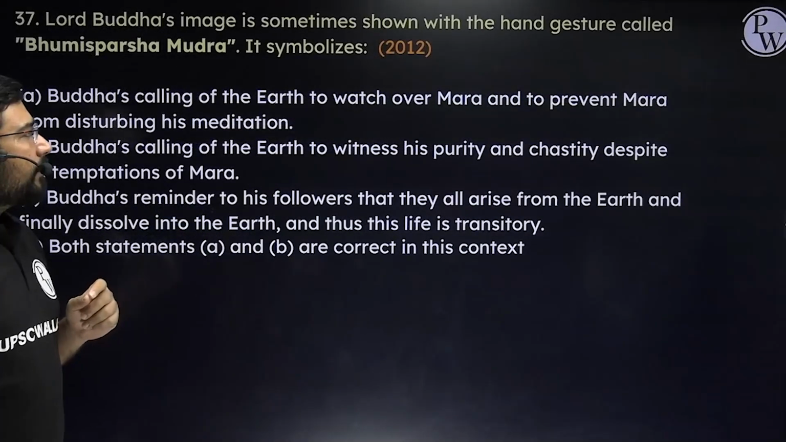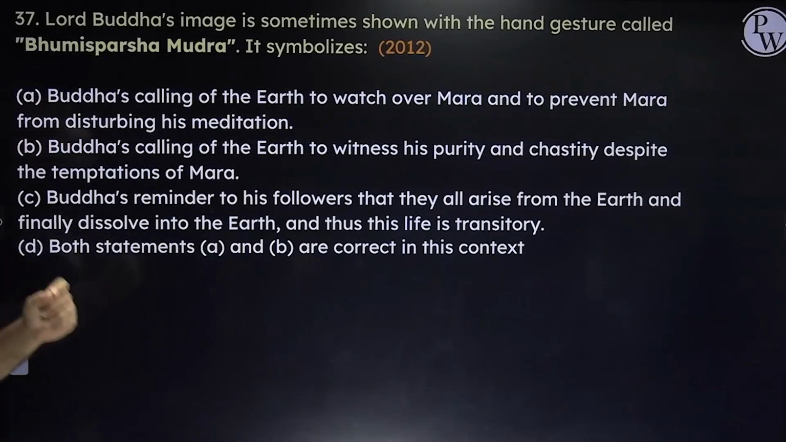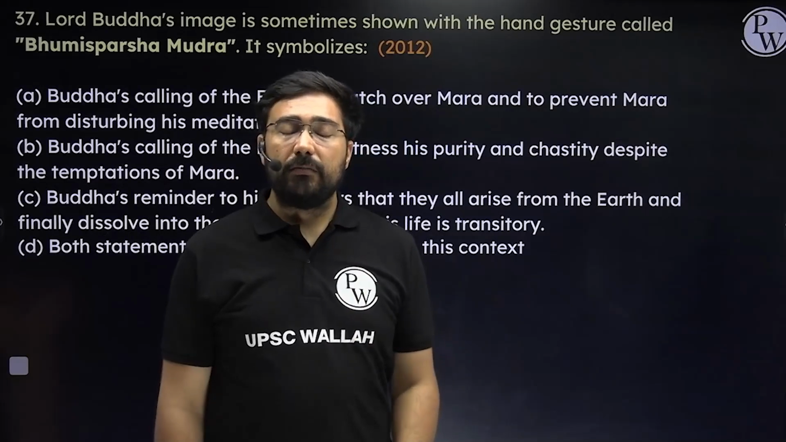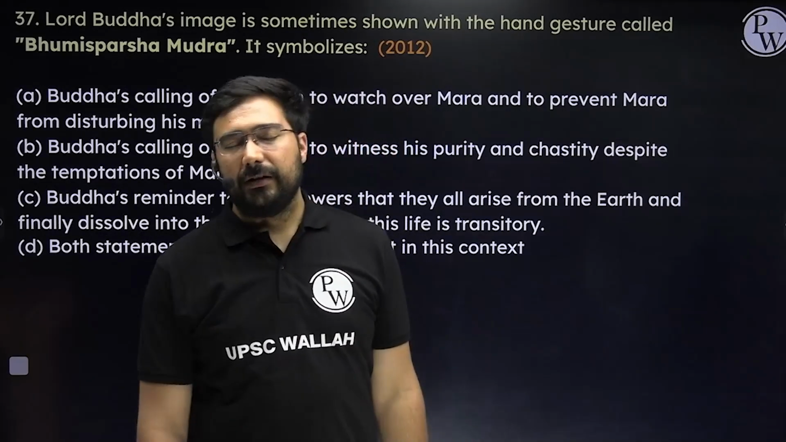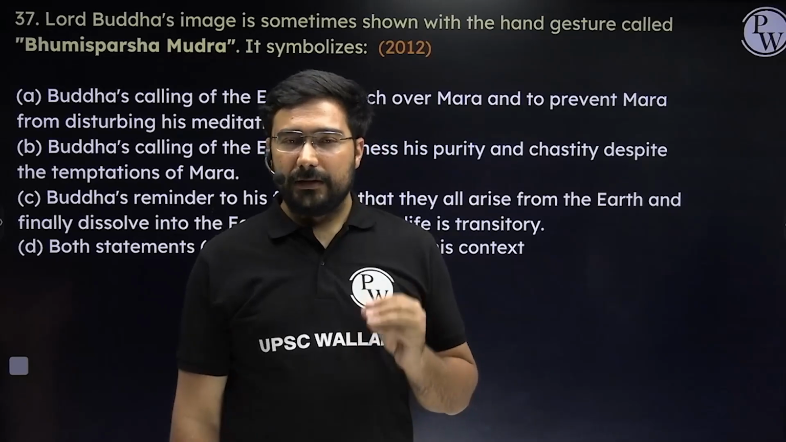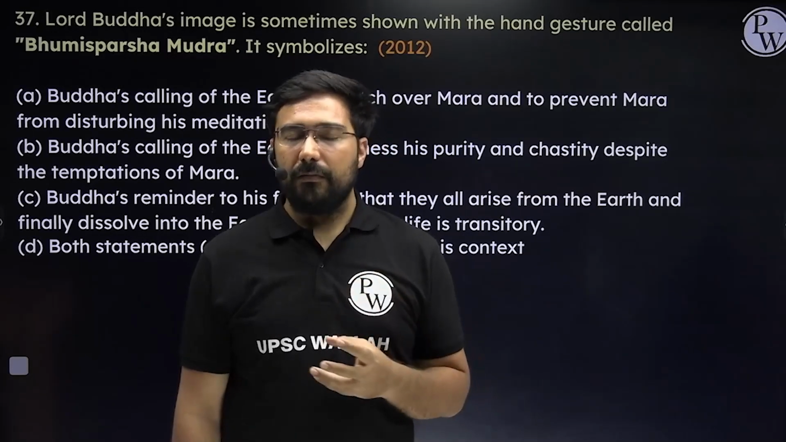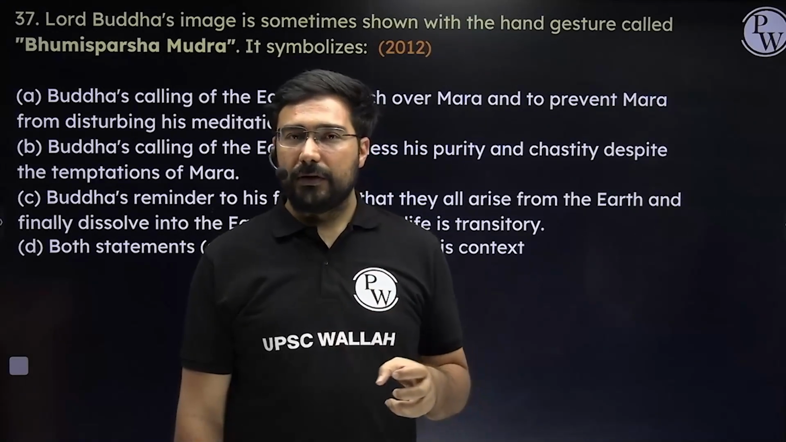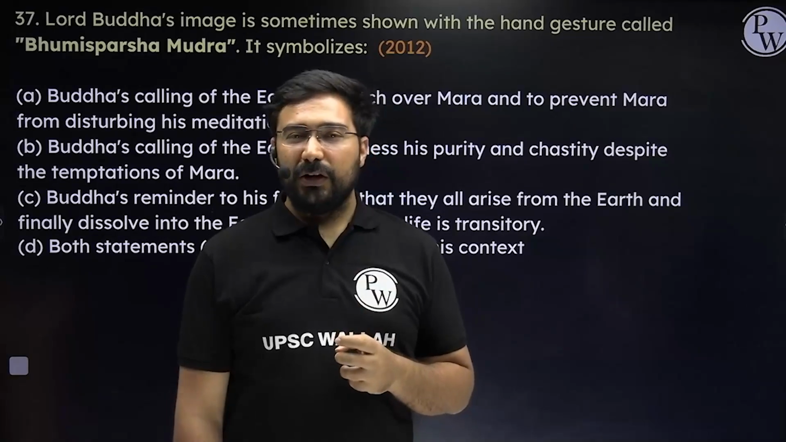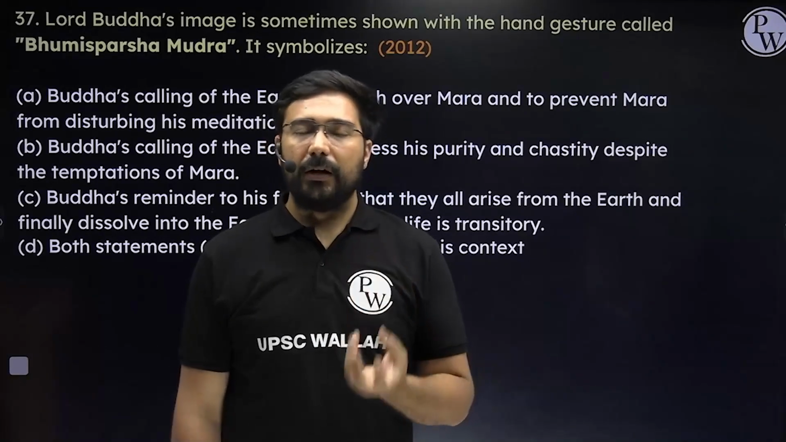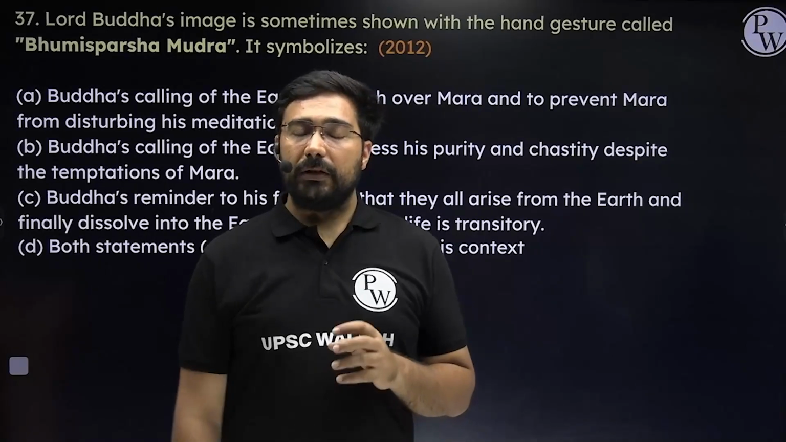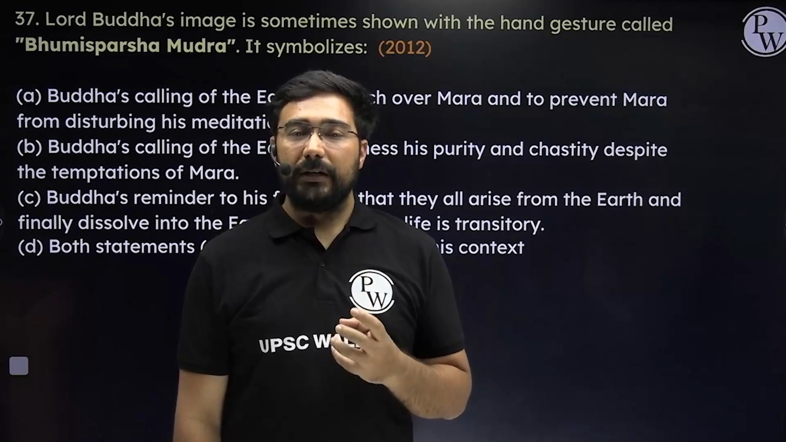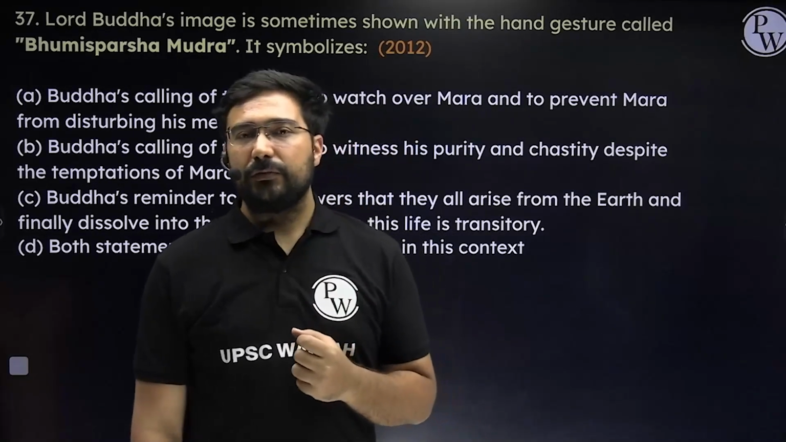Lord Buddha's image is sometimes shown with the hand gesture called Bhumi Sparsh Mudra. What does it symbolize? This was the mudra made by Buddha just before his enlightenment. In Buddhism, desire is linked to Mara. Mara is considered the demon who was trying to stop the final yearning of Buddha towards becoming the Buddha himself, the enlightened one. So he touched Mother Earth just to showcase that he is very pure in his character, very pure in his mindset. That's what this Bhumi Sparsh Mudra is all about.